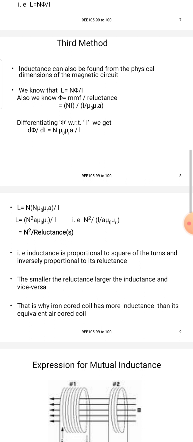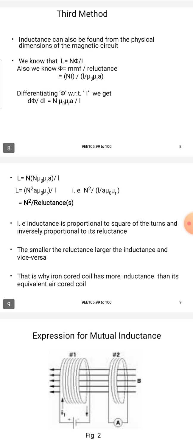Differentiating the flux with respect to I, we get dφ by dI equal to N μ0 μr A by l.